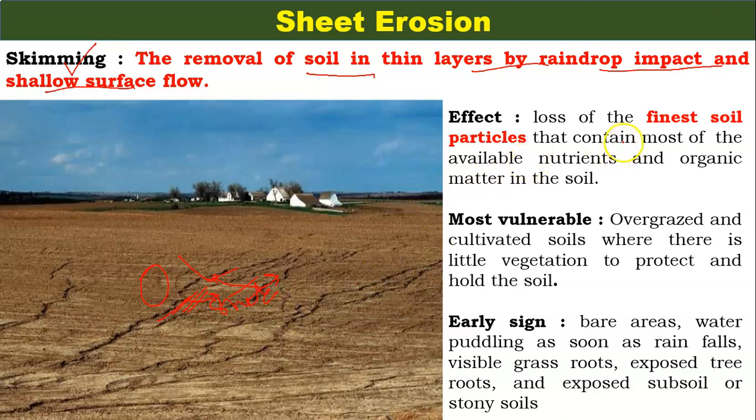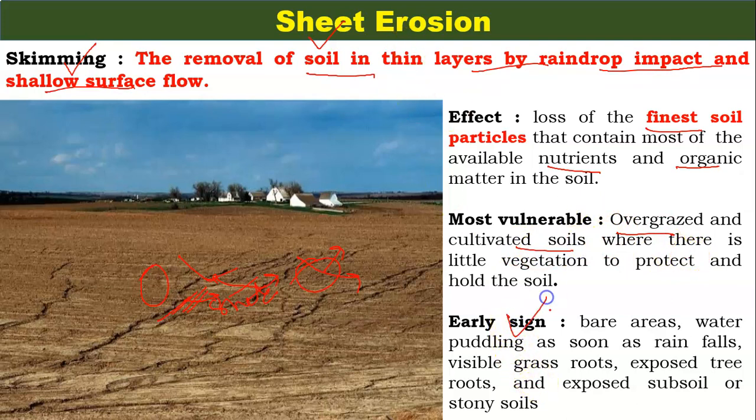What are the effects? It loses the finest soil particles that contain most of the available nutrients and organic matter. If you understand a soil, the uppermost part is important for any soil, and it consists of nutrients and organic matter. And this is taken away by the water in the form of sheet erosion. Overgrazed and cultivated soils are the most vulnerable to sheet erosion.